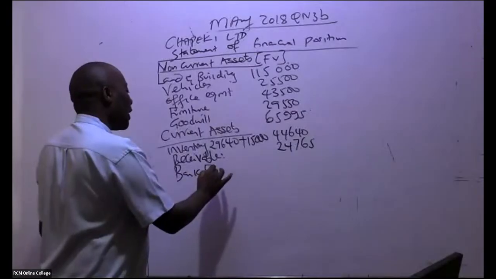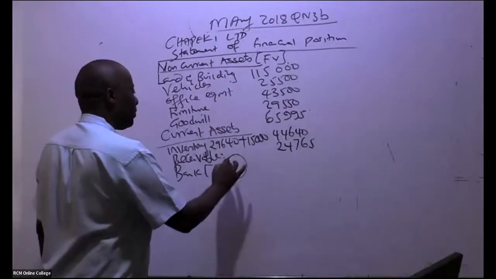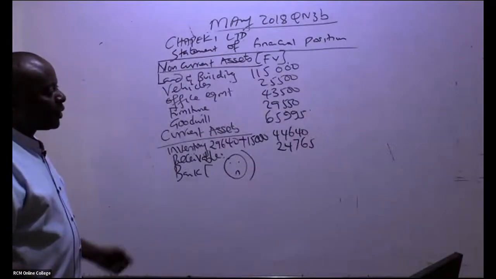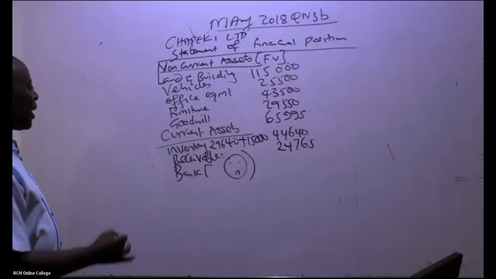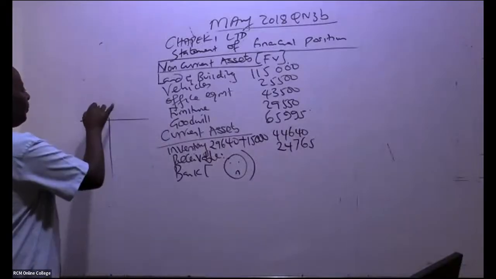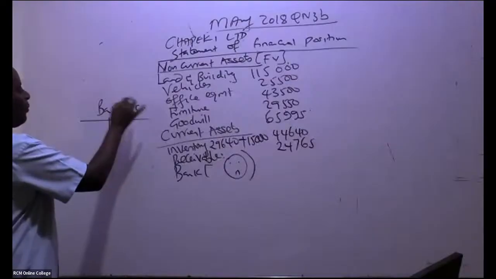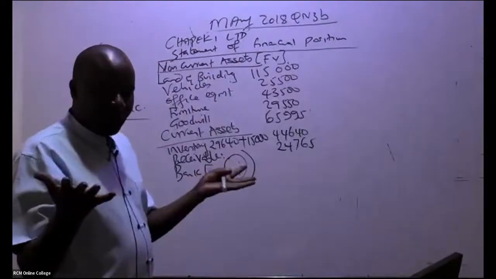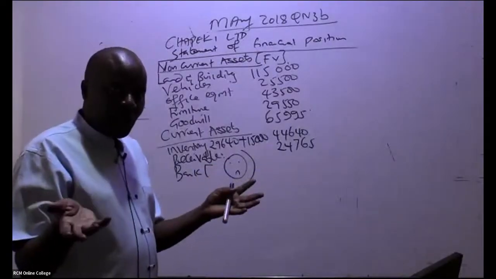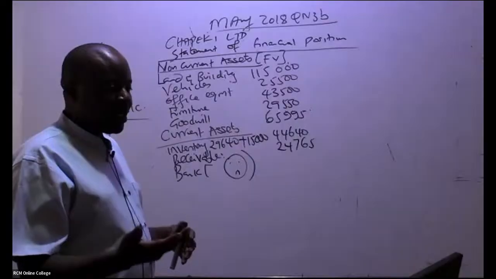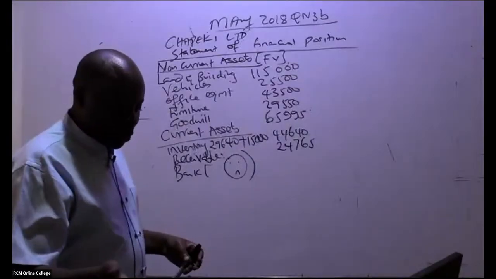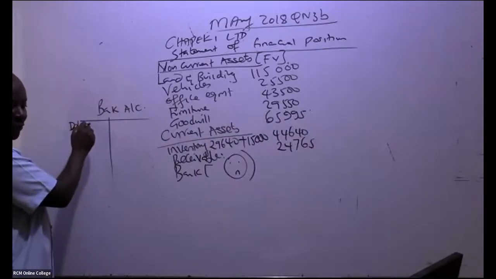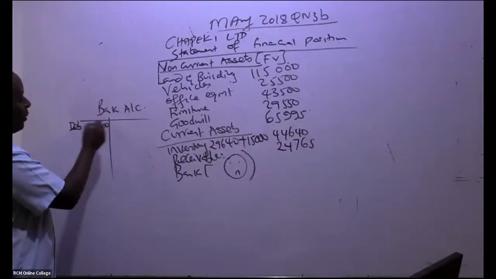I will not do the cash at bank in an exam, but because I'm here to teach you, not for exam purposes, I will come and do a bank account. We can do a bank account pretty fast. First of all, we issued debentures, so we debited our bank and credited 14% debentures. Debentures worth 50,000.